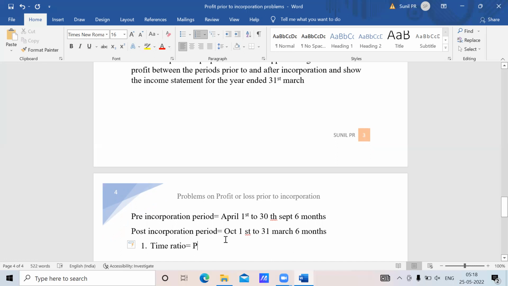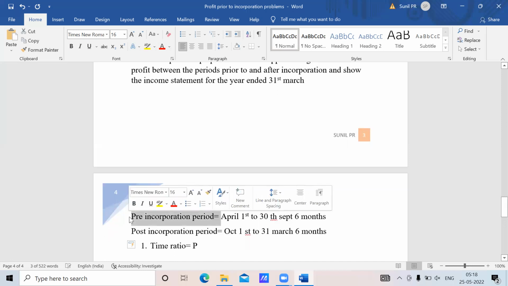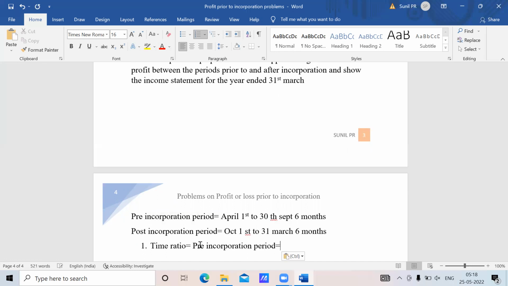pre-incorporation is to post-incorporation period. Not divided, not multiplied, just ratio. Do the ratio. That's all.